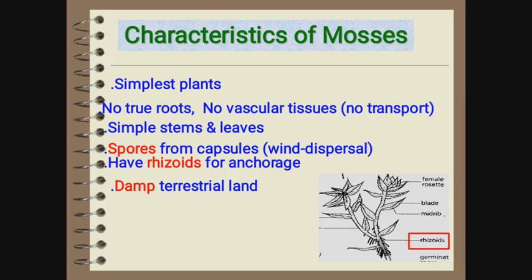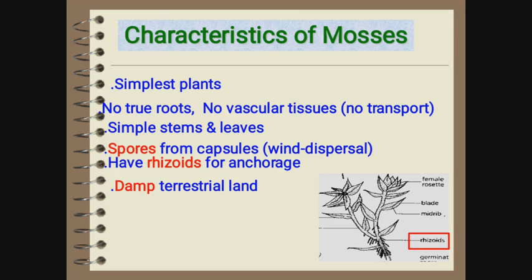So first group is mosses. First of all, definition of mosses. What are mosses? Mosses are non-vascular plants. They are small, a few centimeters tall, and they are non-woody plants. They absorb water and nutrients mainly through their leaves, and they are mostly found in damp and shady places. They are important in nutrient cycling.